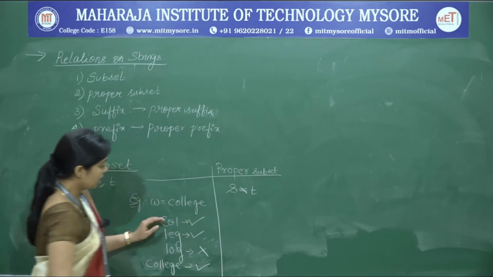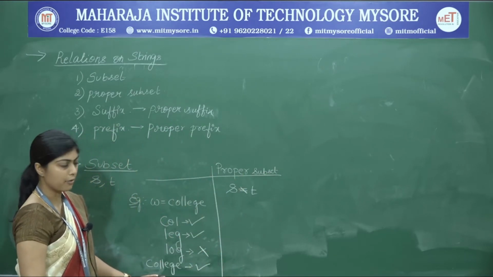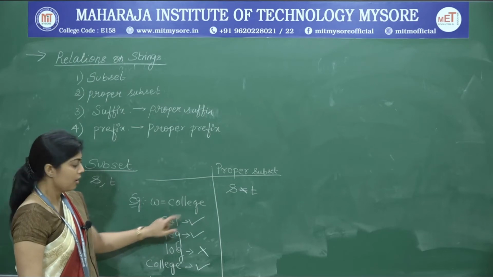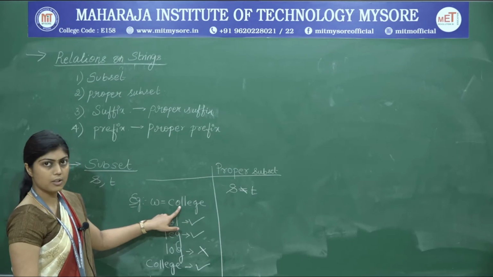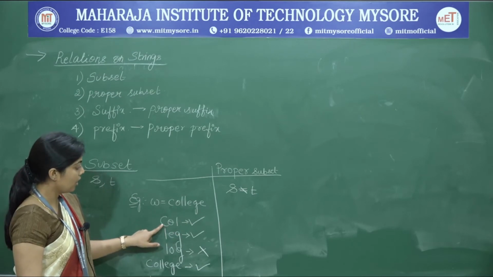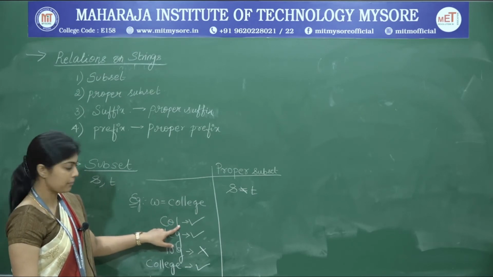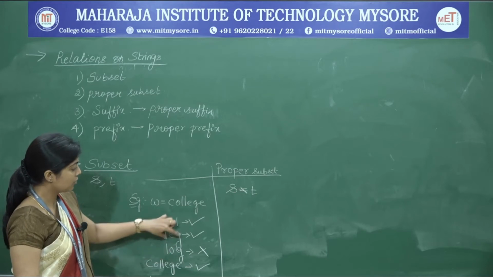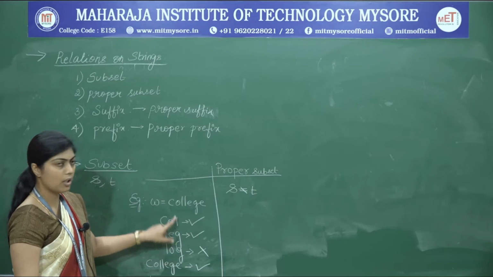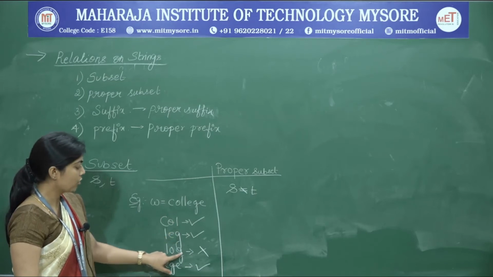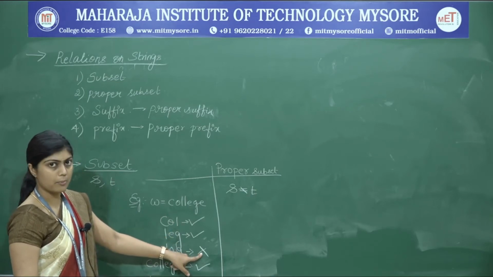So, when we take up all these S that we have found out in T, we can see that here COL is not equal to COLLEGE. Therefore, COL is a proper subset. LEG is not entirely equal to the string, therefore LEG is also a proper subset. LOG is neither a subset nor a proper subset.